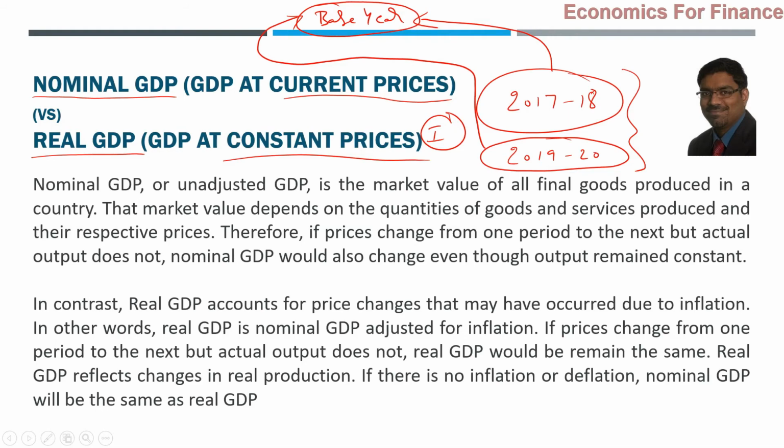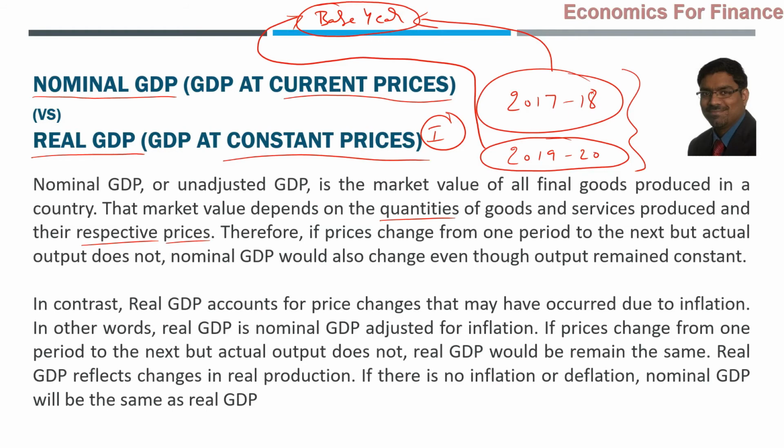Let us understand that in the technical words and definitions of these two things. What is nominal GDP or unadjusted GDP? As we already discussed, that is the market value of all the final goods produced in a country. That market value depends upon what? The quantities of goods and services produced and their respective prices, naturally. How do you know the market value? How much quantity is produced, multiplied by the respective prices prevailing in that year.